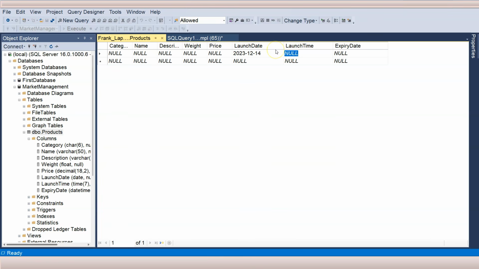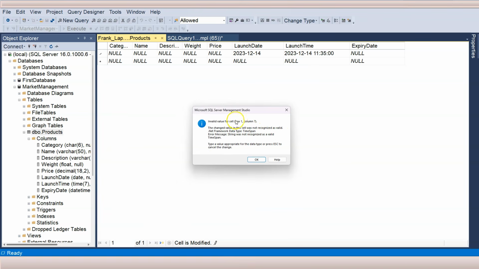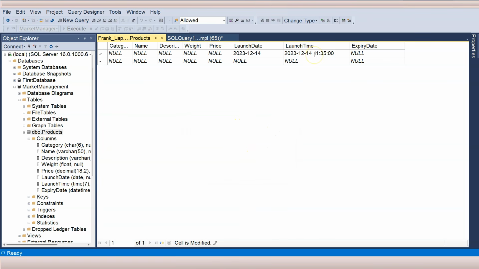Now, if I paste this thing over here in launch time, because the data type for the launch time column is time, therefore this is not a valid data structure. If I click out, it gives me this invalid value for the cell, row number 1, column number 7. Click on OK, we have to remove the date part. Then if we click out, you can see that it accepts the time. Now, expiry date, on the other hand, includes both date portion and the time portion. Therefore, I can paste this over here, and if I click out, it accepts it.